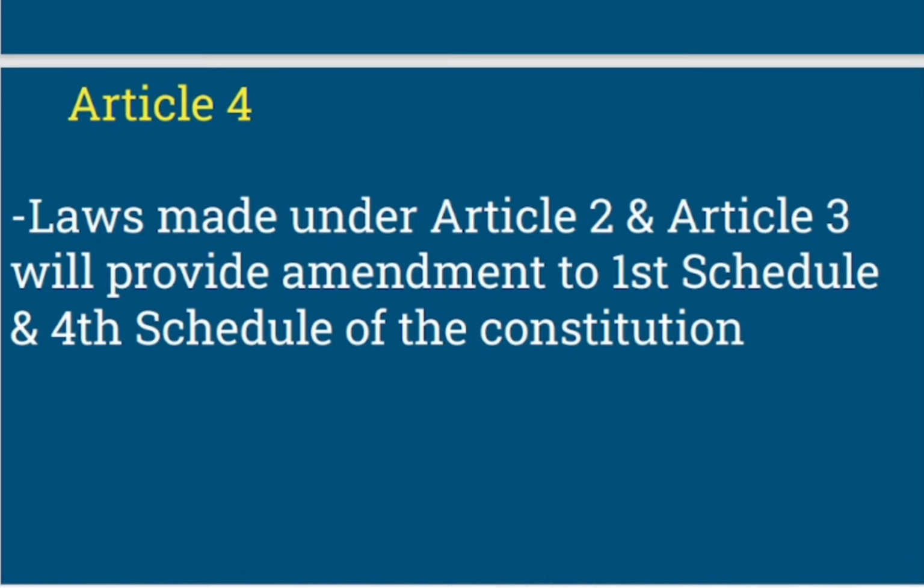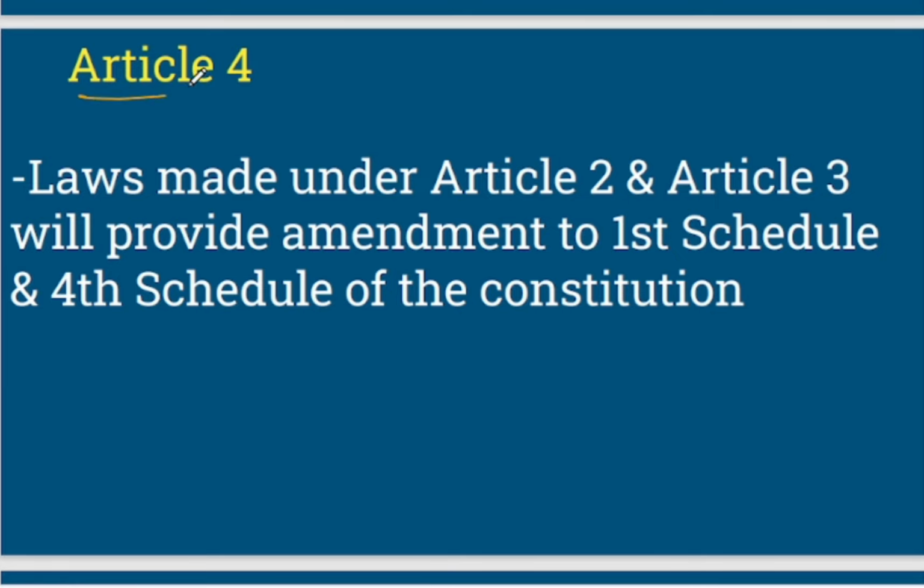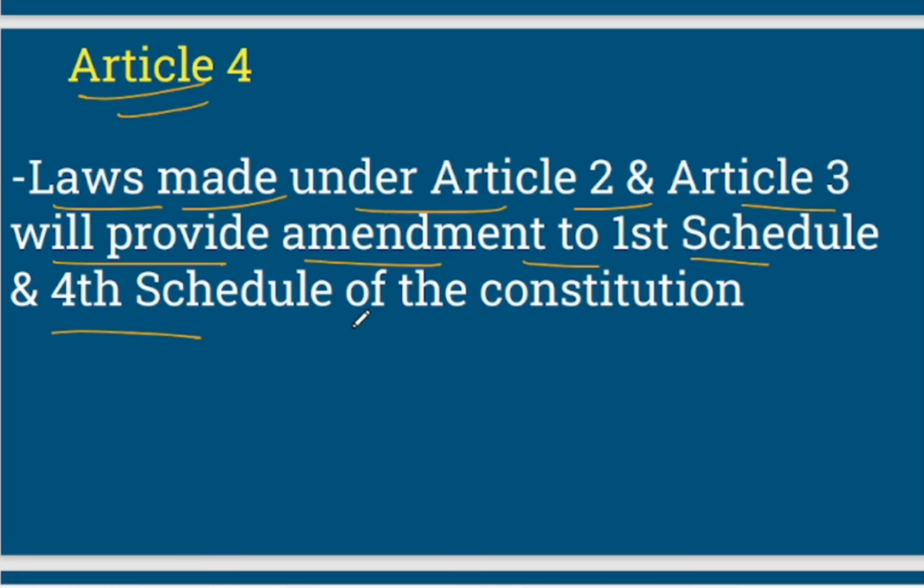Now Article 4, it says that laws made under Article 2 and Article 3 will provide amendment to first and fourth schedule of the Constitution. So if change is done to Article 2, Article 3, obviously changes will be there in first and fourth schedule. Since first schedule is about union, states and territory, and fourth schedule is about allocation of seats to Rajya Sabha, so obviously there will be change in these schedules, right?